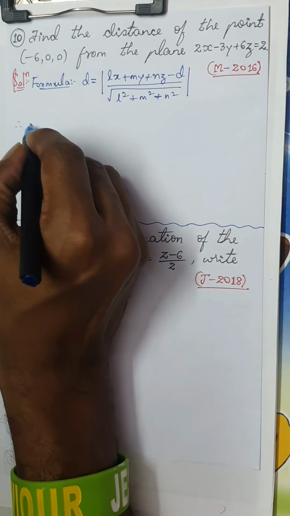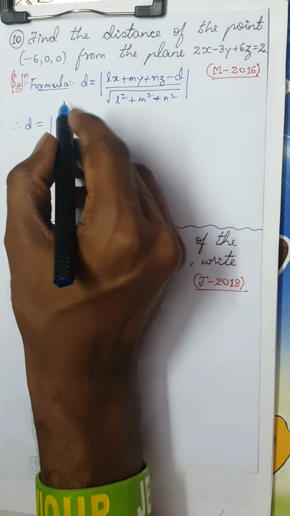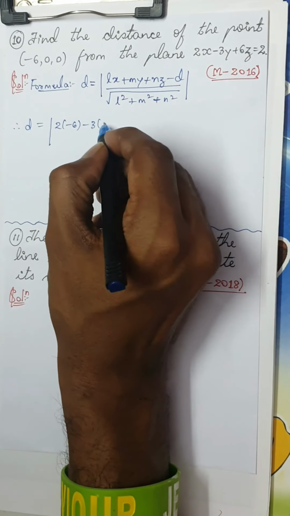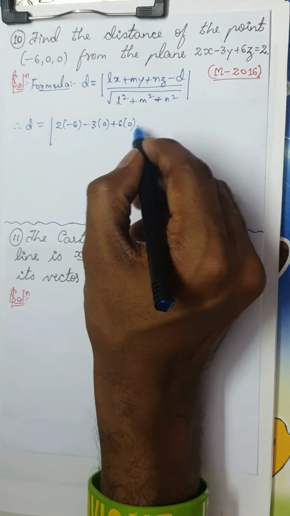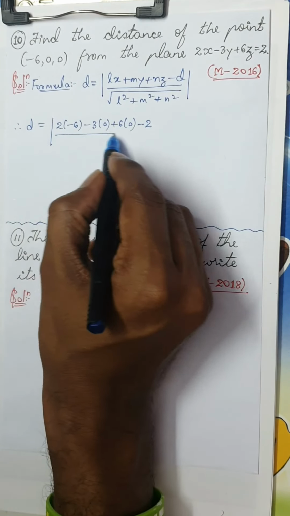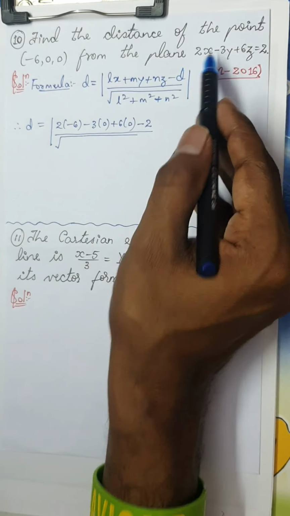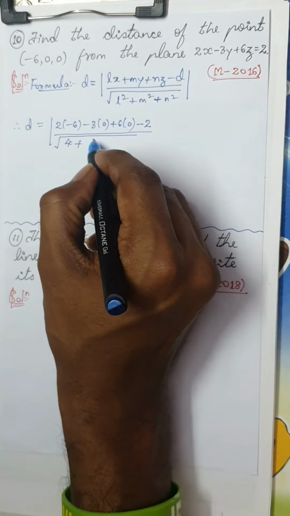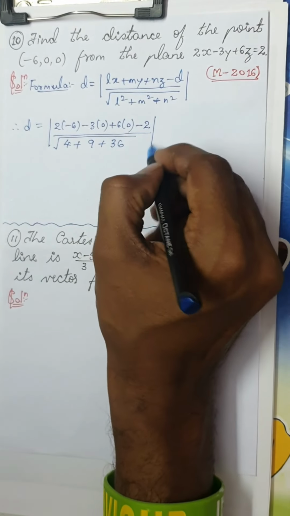Therefore, for the plane, just substitute the point. It is 2 into minus 6 minus 3 into 0 plus 6 into 0 minus 2, divided by the root of the squares of the coefficients of x, y, z: 2 square is 4, minus 3 square is 9, plus 6 square is 36.